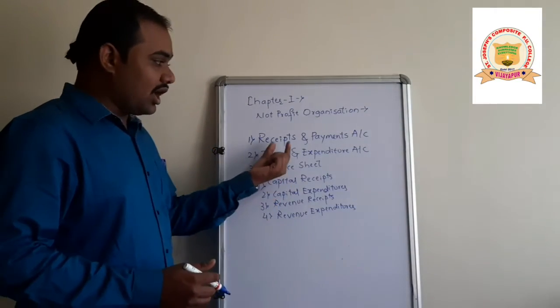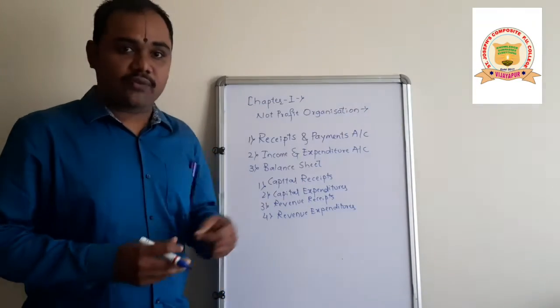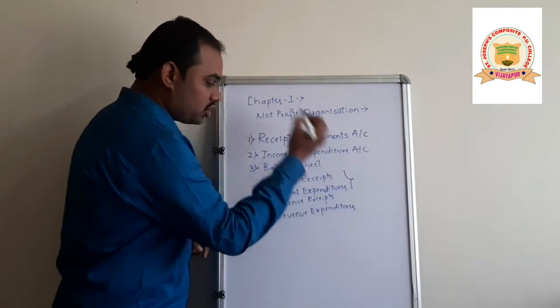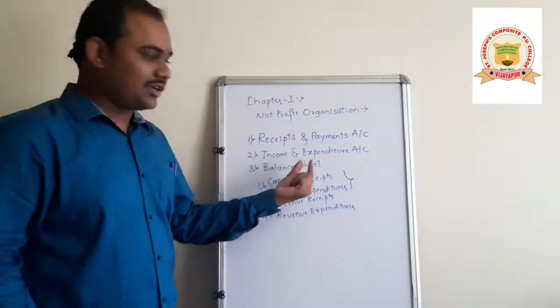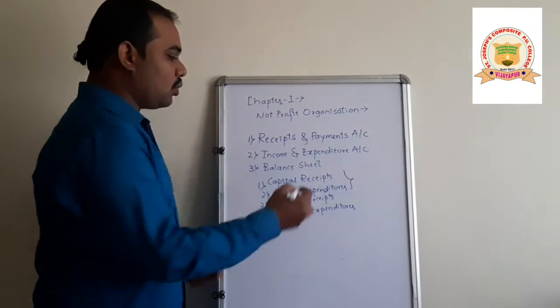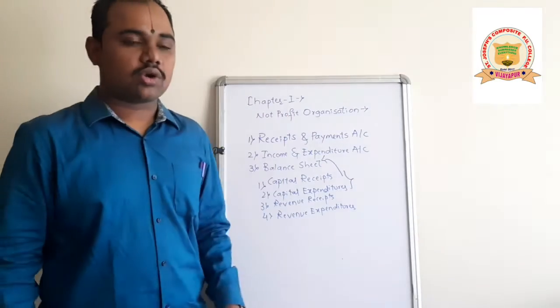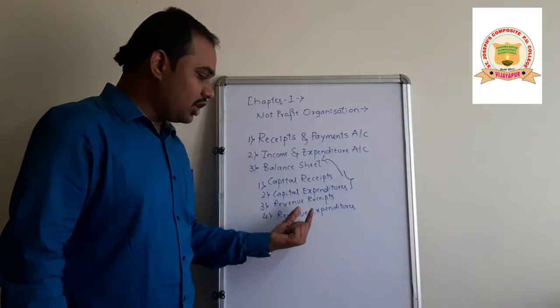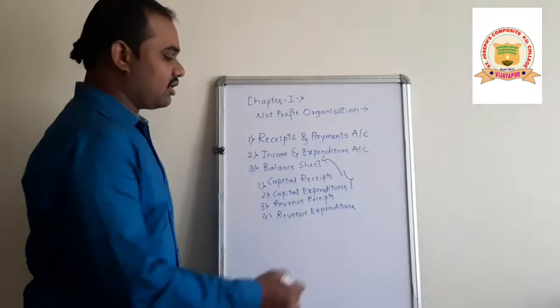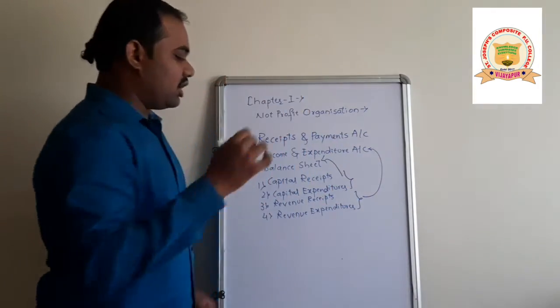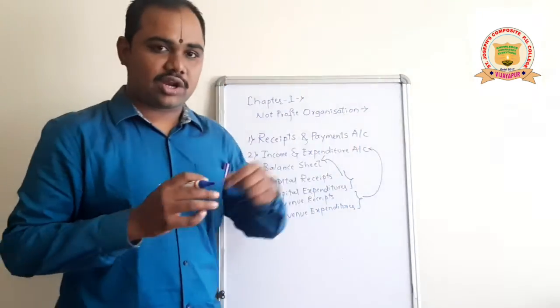So coming to the context of a not-for-profit organization, we have to record capital receipts and capital expenditures only in the balance sheet, not in the income and expenditure account. But revenue receipts and revenue expenditures we will record in the income and expenditure account.